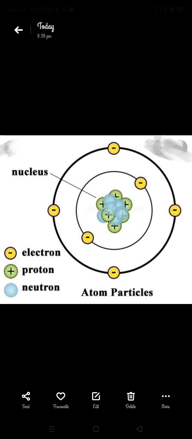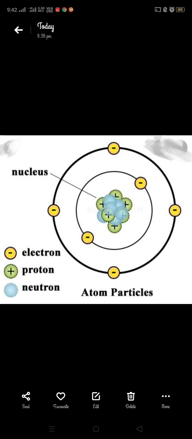The electrons, shown by the minus sign in the first circle and second circle, have negative charge.